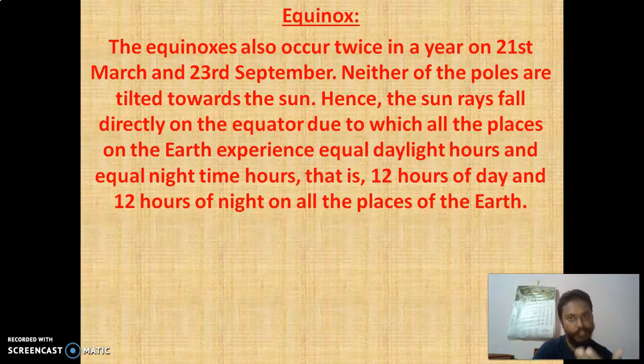Understood the equinox? It happens on 21st March and 21st September. Neither of the poles is tilted towards the sun, hence the sun's rays fall directly on the equator, due to which all the places on the earth experience equal daylight hours and equal nighttime hours, that is, 12 hours of day and 12 hours of night on all the places of the earth. So this is what the equinox is.